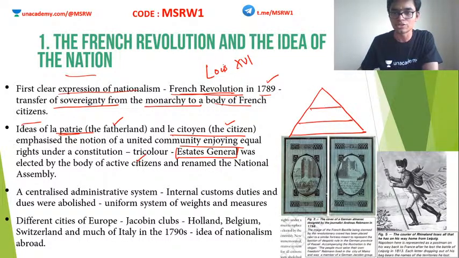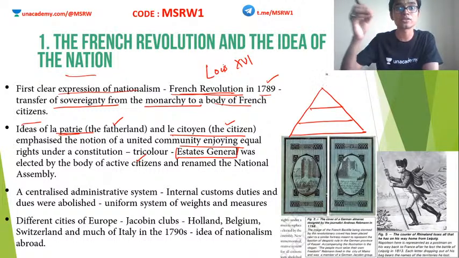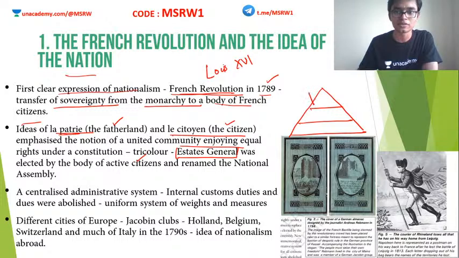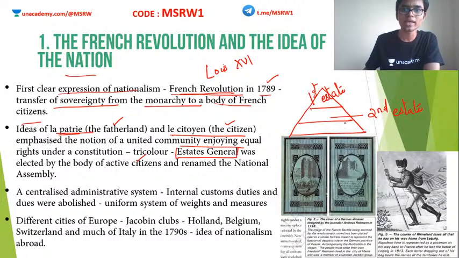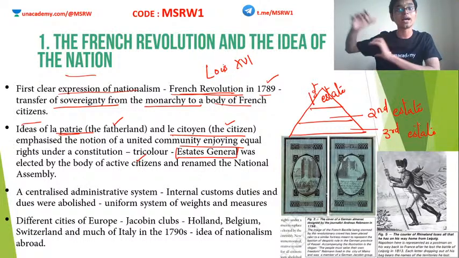1, 2 and 3. This is how French society is made. In the first tier, this is known as the first estate. Here we have the second estate, and here is the third estate. So these are the three estates in a hierarchical fashion.